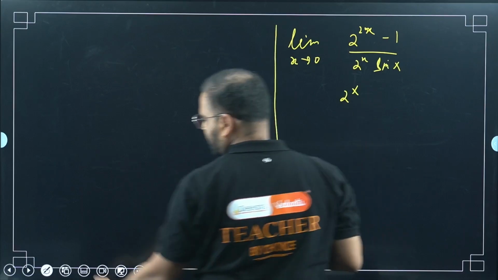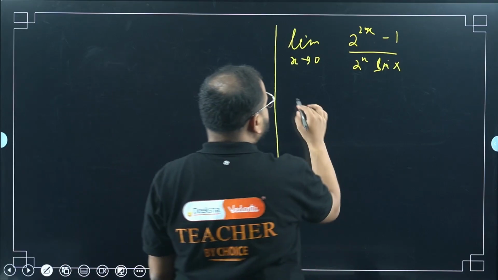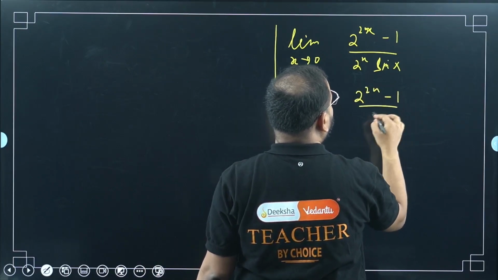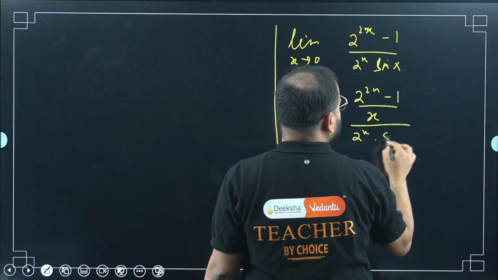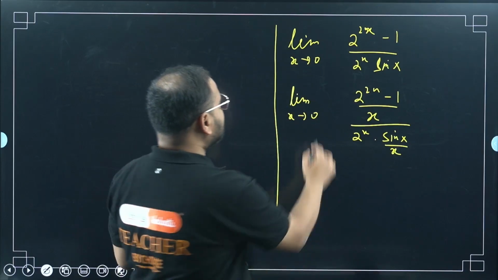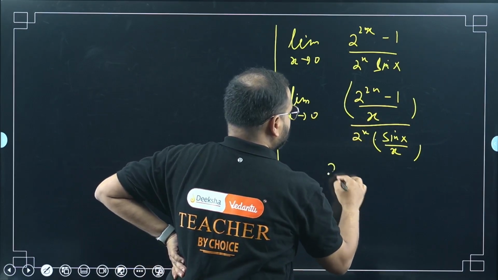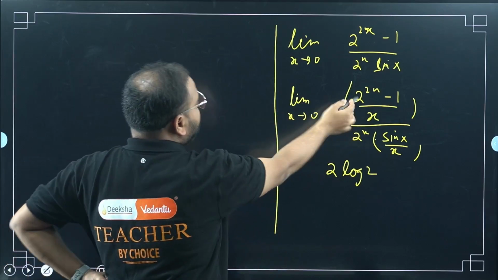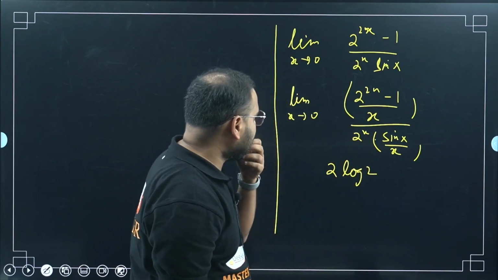That form I wrote a little bit back in the previous few questions. Okay, so I can write this as limit x tends to 0, (2 power 2x minus 1) upon x. Okay, and write this as 2 power x, sin x upon x, right? So if I apply this limit to both these terms, what I'm going to get? For the numerator part, I'll get it as 2 log 2. This is nothing but this. A power x minus 1 upon x is nothing but ln a. All right.